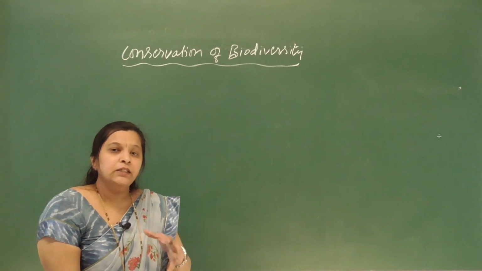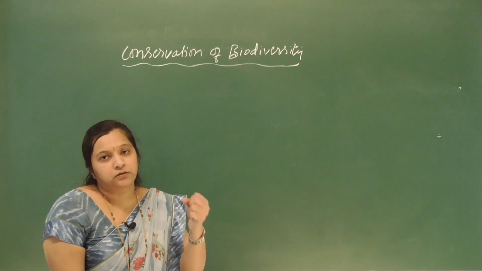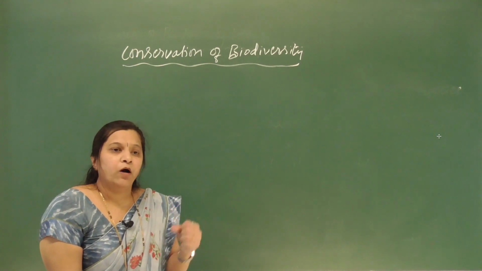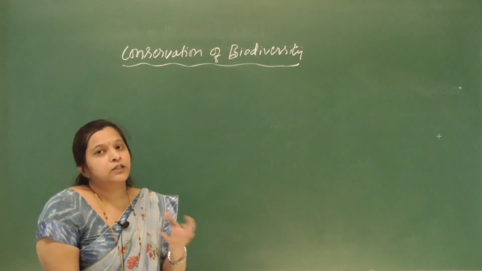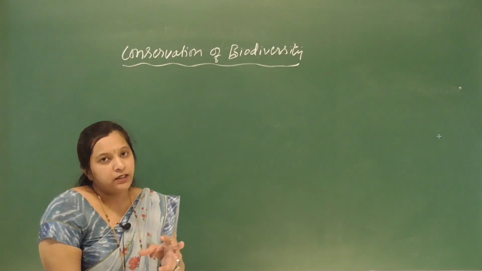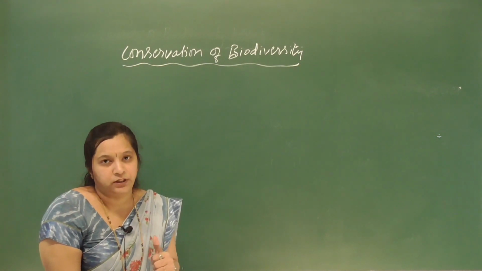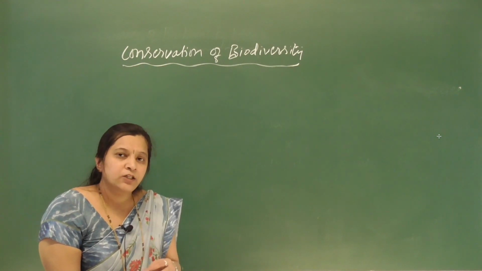By realizing this importance, they start conserving biodiversity. When we talk about conservation of biodiversity, the first thing that comes to our mind is: why should we conserve biodiversity?